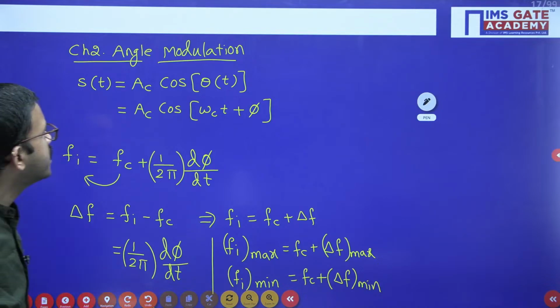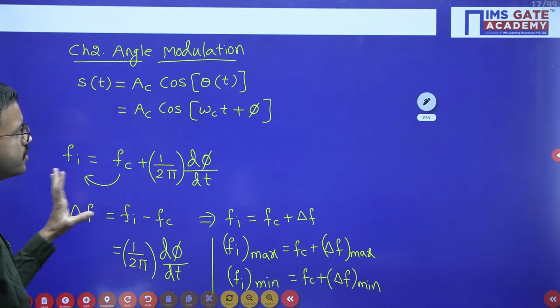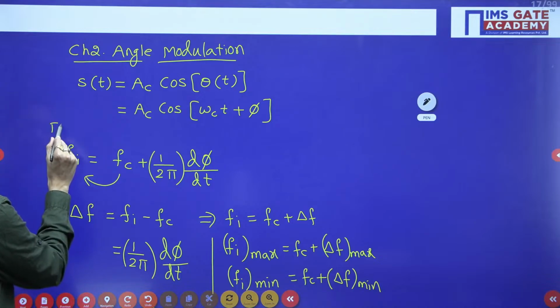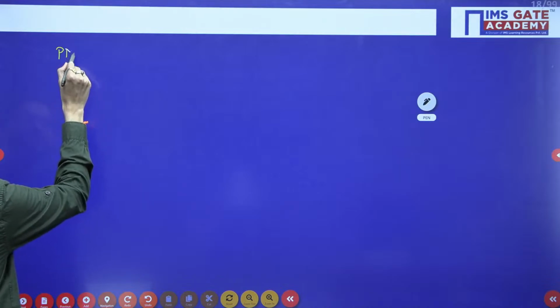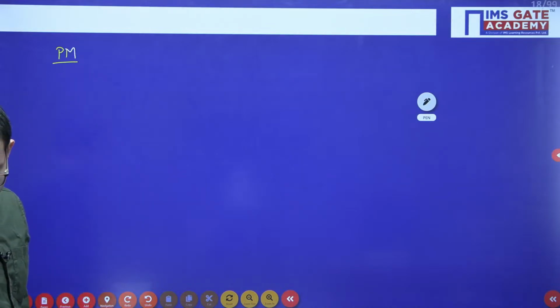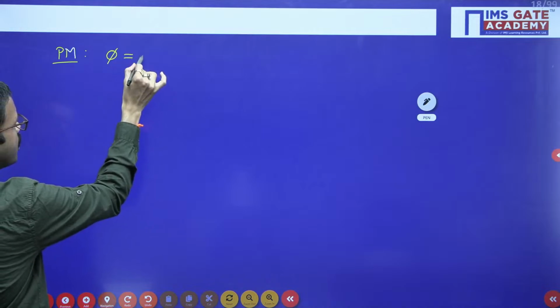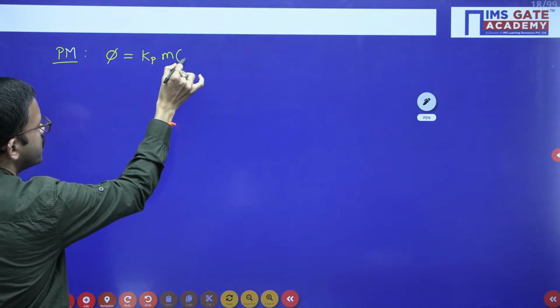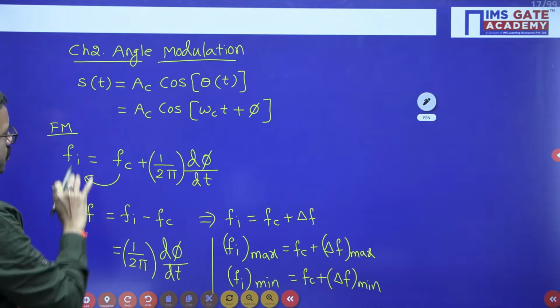Next, similarly regarding phase modulation. Whatever we have discussed here regarding frequency modulation, next you can put phase modulation. In phase modulation you will be having phi equal to Kp into m of t. So what are the formulas just now we have discussed? You can use similar formulas.